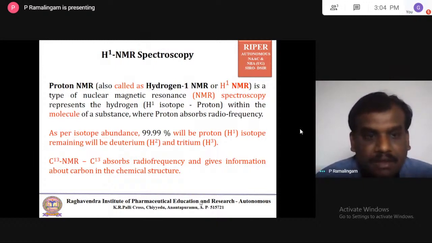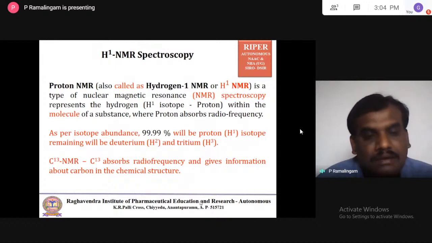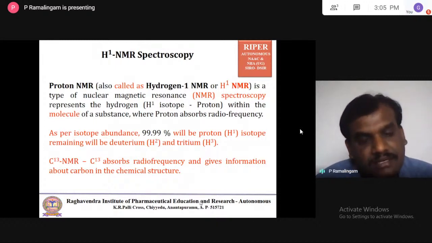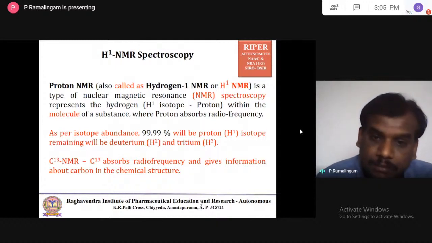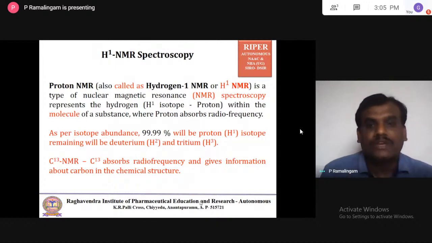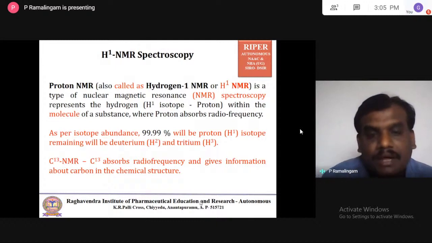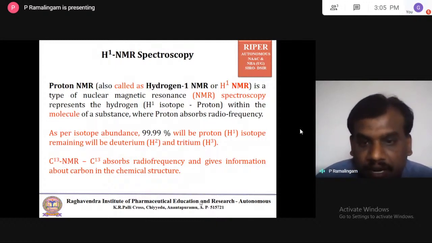In the same way, carbon 13 NMR is where the C13 nuclei absorb radio frequency, and it gives information only about the carbon in the chemical structure. So we may ask why we don't have other NMRs, like H2 NMR, deuterium NMR and tritium NMR.